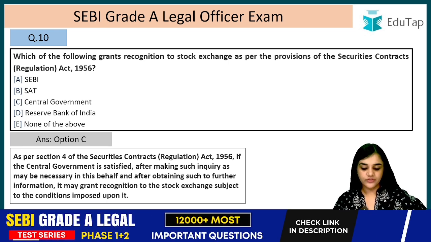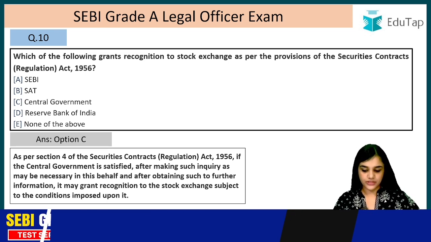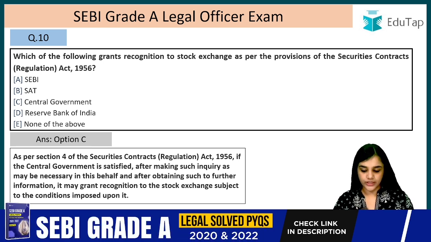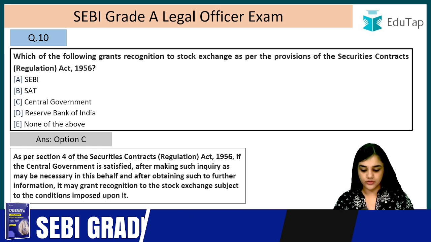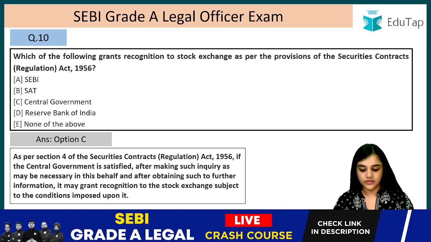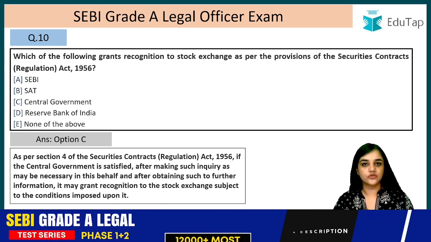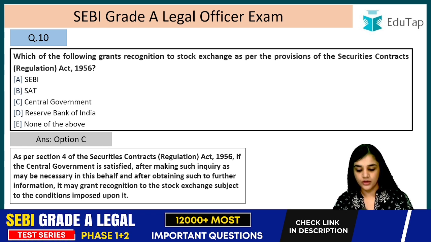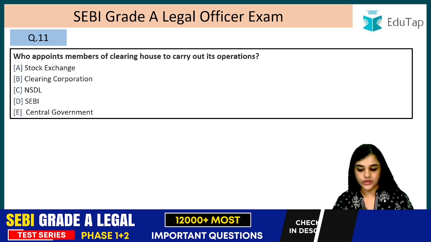As per Section 4 of the Securities Contract Regulation Act 1956, if the central government is satisfied after making such inquiry as may be necessary in this behalf and after obtaining such further information, it may grant recognition to the stock exchange subject to the conditions imposed upon it. So who gives the recognition to the stock exchange? It is the central government, right? Given in Section 4. Next question, question number 11.